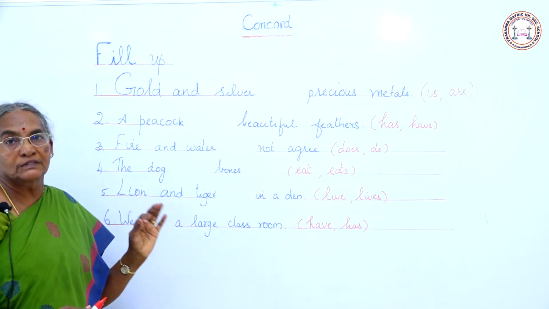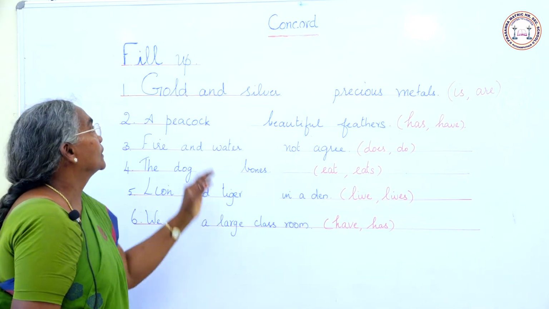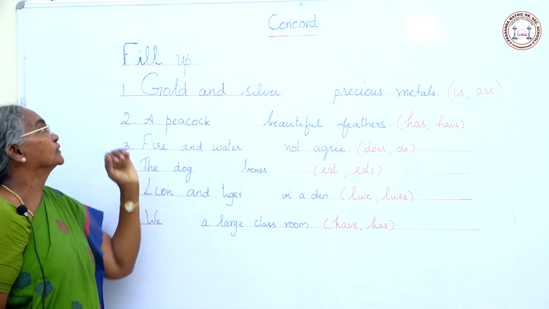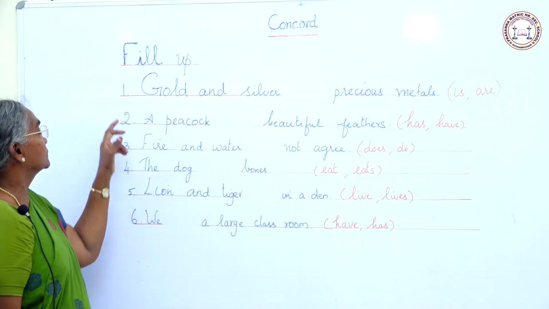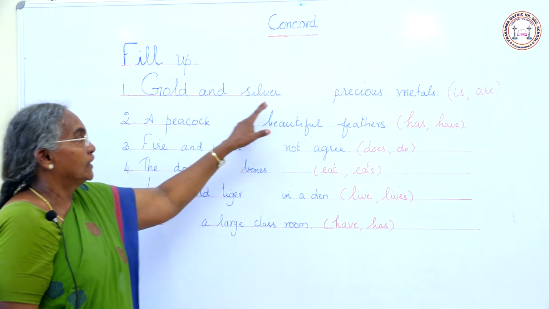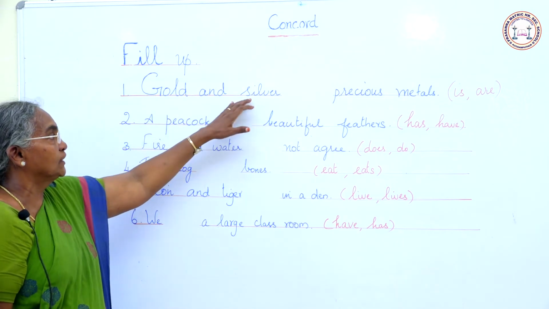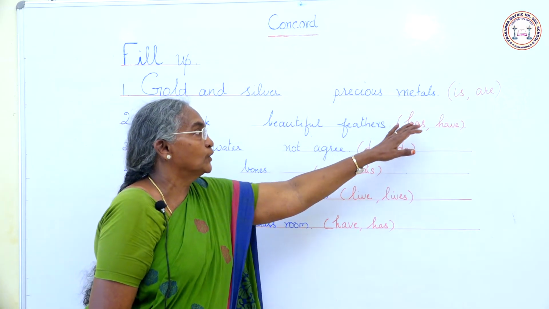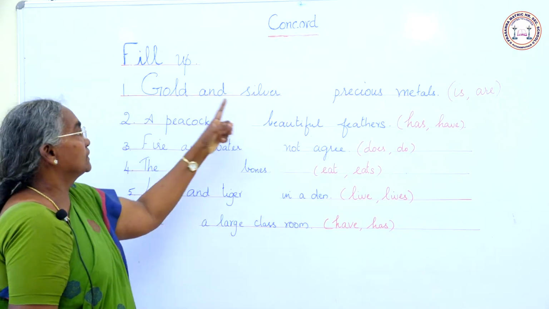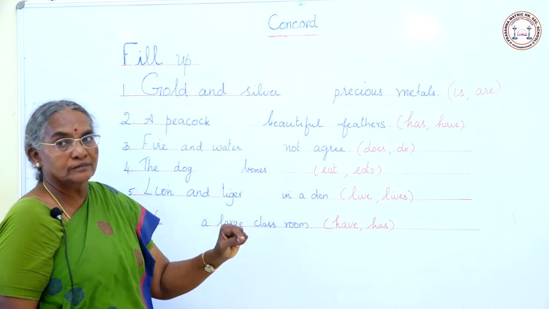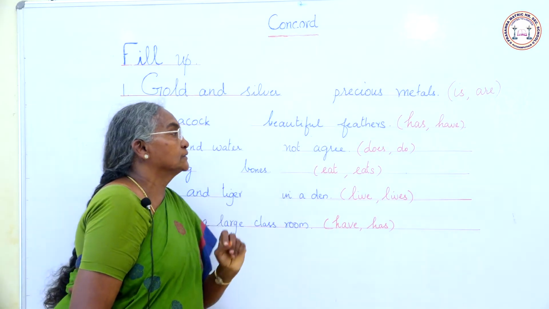Now I shall give you some work to do to check your understanding based on the first rule. Fill up the following sentences. Gold and silver dash precious metals. How do you fill this? You have to fill up with is or are. Which one is right? Gold and silver, they are plural. So we have to use are. Gold and silver are precious metals.